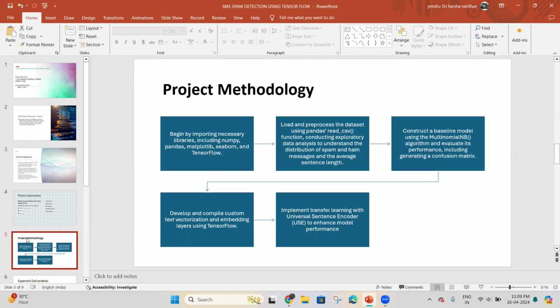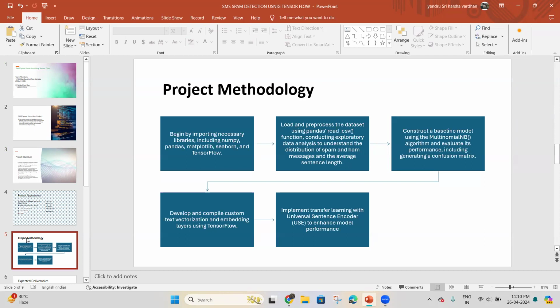Initially, we are importing all the necessary libraries such as NumPy, Pandas, Matplotlib, Seaborn, and TensorFlow. After importing all the necessary libraries, we are loading the dataset using the Pandas read_csv function, which allows us to read the dataset. After uploading the dataset, we are constructing a baseline model using the Multinomial Naive Bayes algorithm and evaluating its performance by generating a confusion matrix.